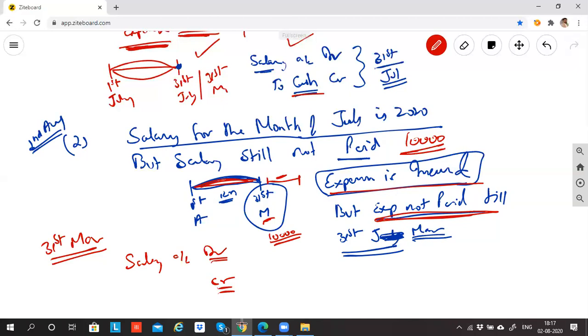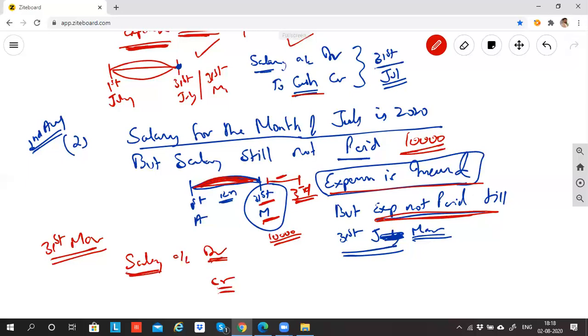Let's say Ram has worked from 1st April to 31st March. It is not possible that you will not pay salary. You will pay salary, but you're not paying on 31st March; you're paying on 3rd August. So is it possible that on 31st March I'll not record this? Not possible, because this salary you have to record as expense in this year only.